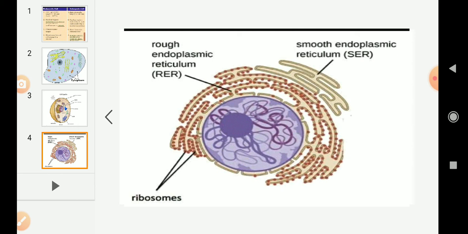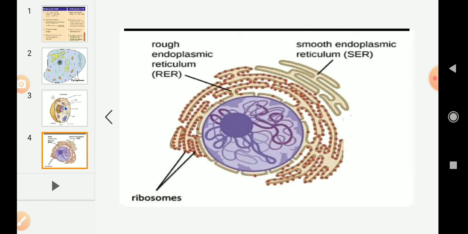And endoplasmic reticulum is of two types. First, rough endoplasmic reticulum. It looks rough under a microscope because it has some particles on it called ribosomes. So what is the function of ribosomes? They are helpful in synthesizing proteins. That is why we call it rough endoplasmic reticulum, because it contains some dotted structures called ribosomes on it.